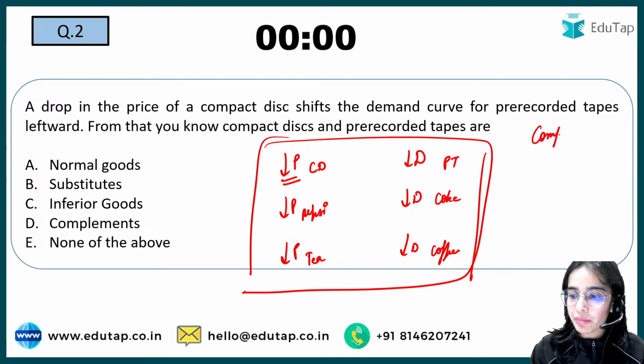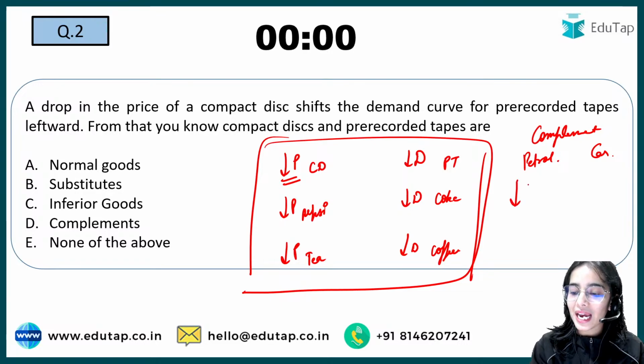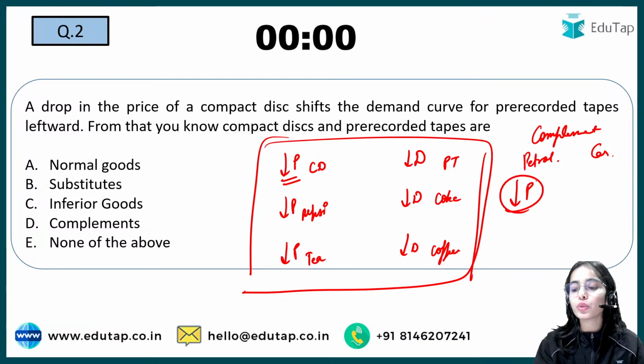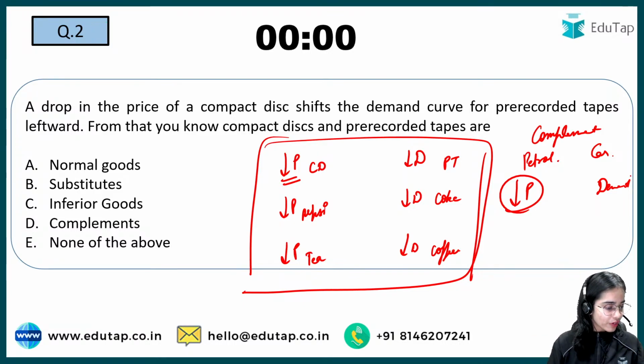For the complements, what happens? For the complements, that is petrol and car, if the price of petrol is decreasing, what will happen to the demand of car? The demand of car will increase or decrease? Anyone?